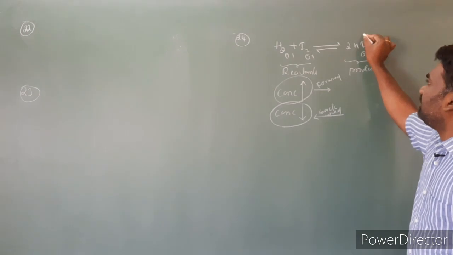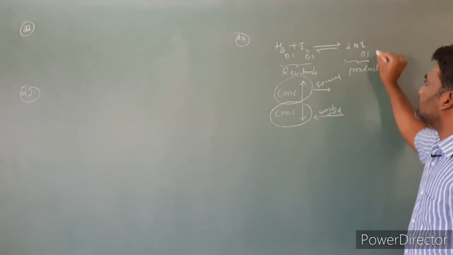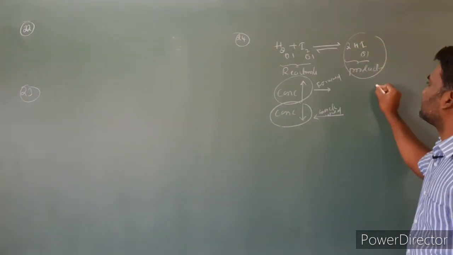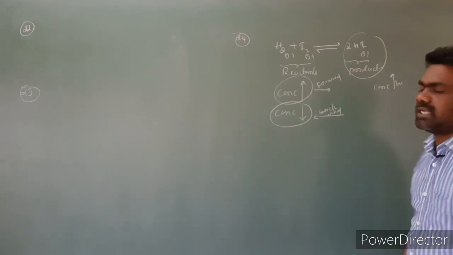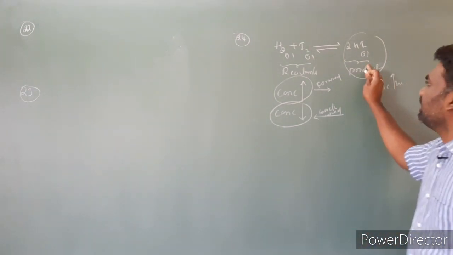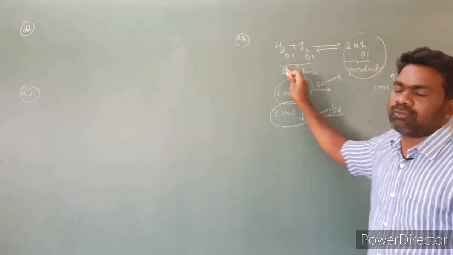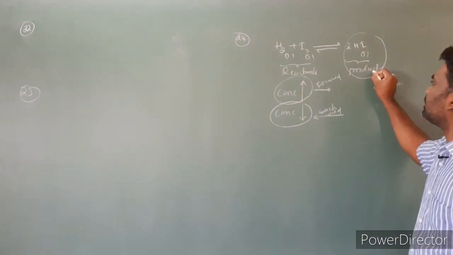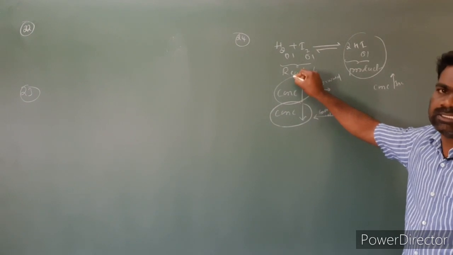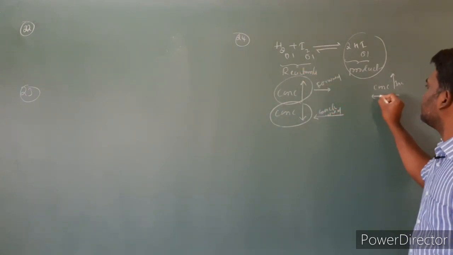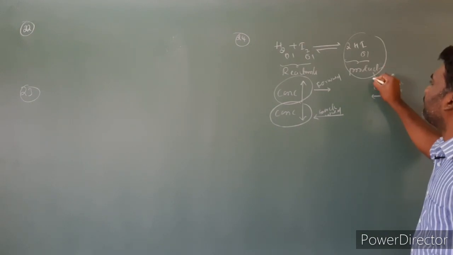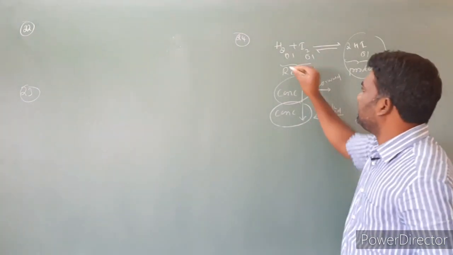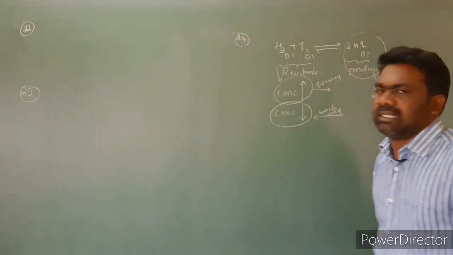Second case, I am taking products. The concentration of products is going to increase. When the concentration of products increases, the equilibrium shifts towards the backward direction. So the reaction moves from the product side to the reactants side. So the backward reaction is favorable.